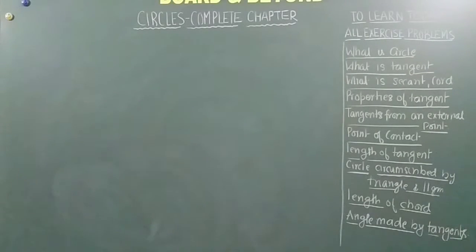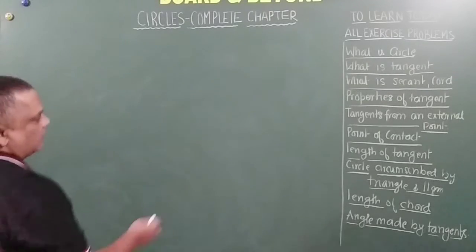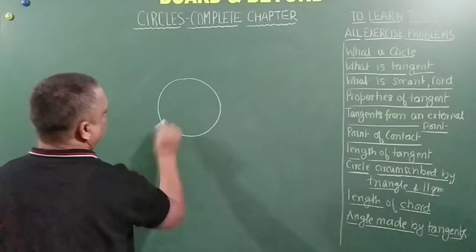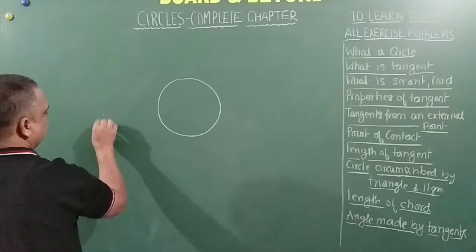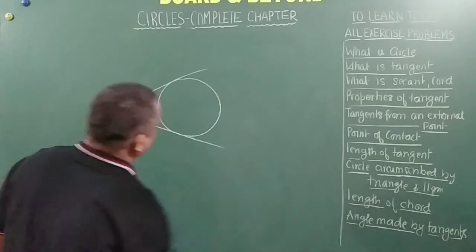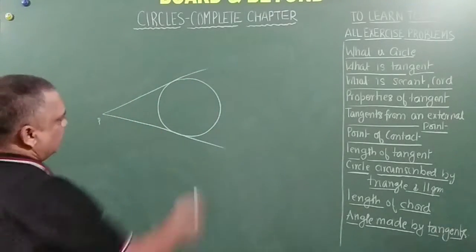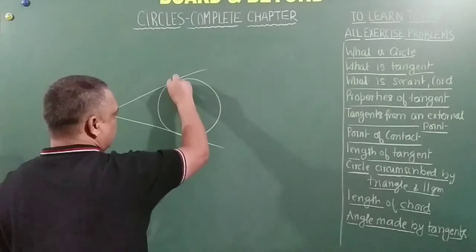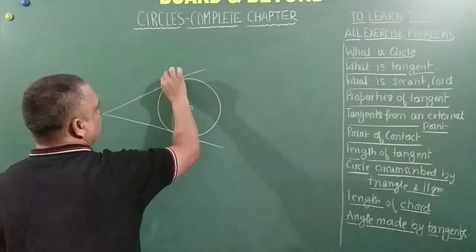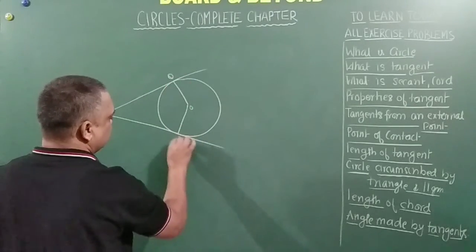Prove that the angle between the two tangents drawn from an external point to a circle is supplementary to the angle subtended by the line segment joining the points of contact at the center. Okay. So this is an external point, let us say P. From here I draw a tangent, another tangent. This is center O, I join this O. Let us say this is Q, this is R.